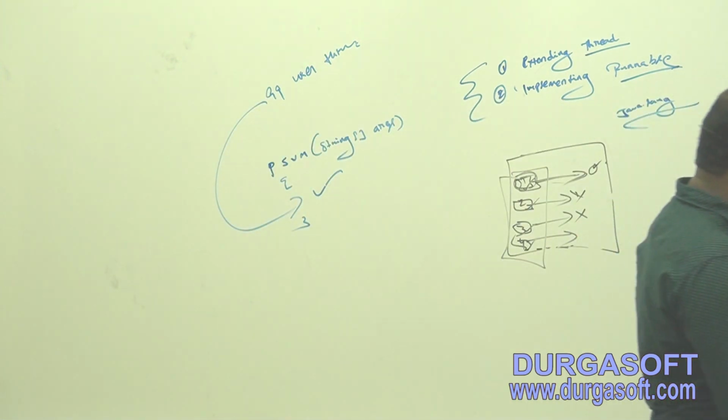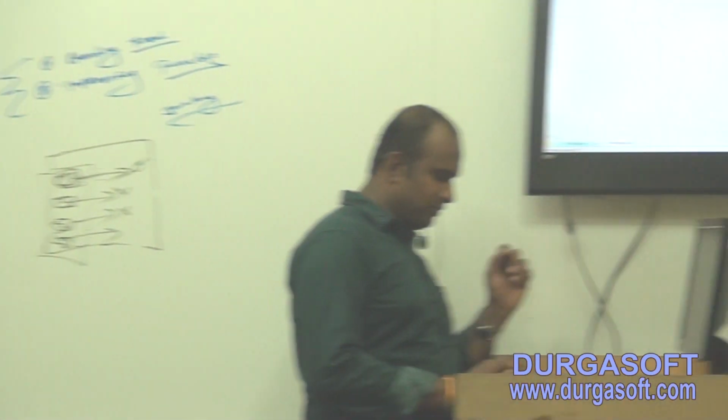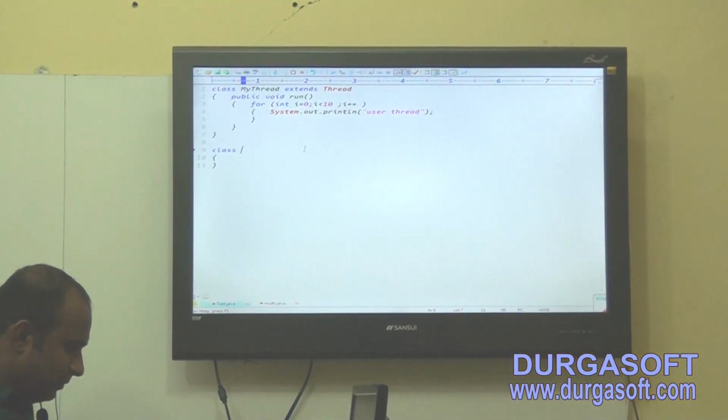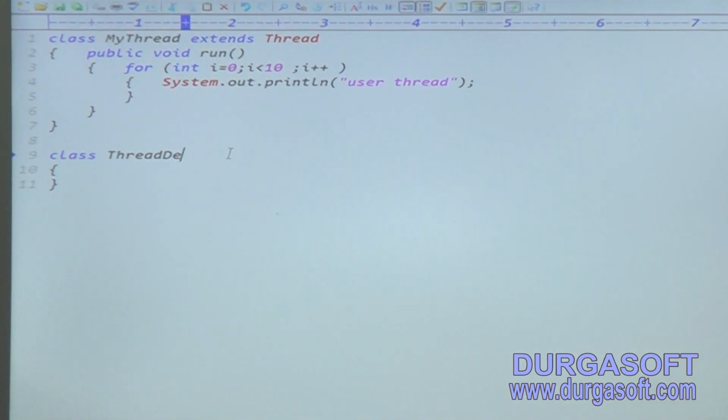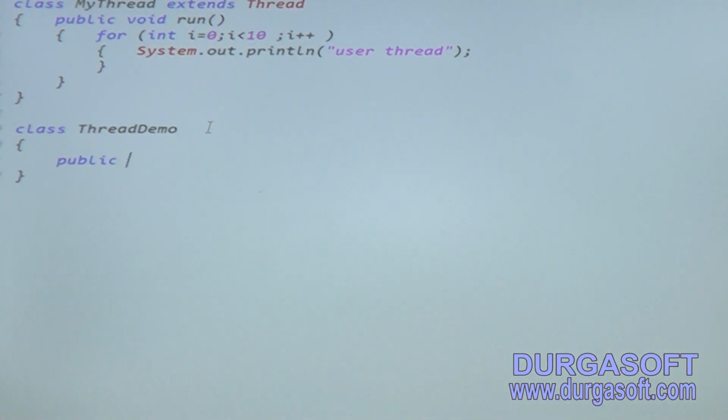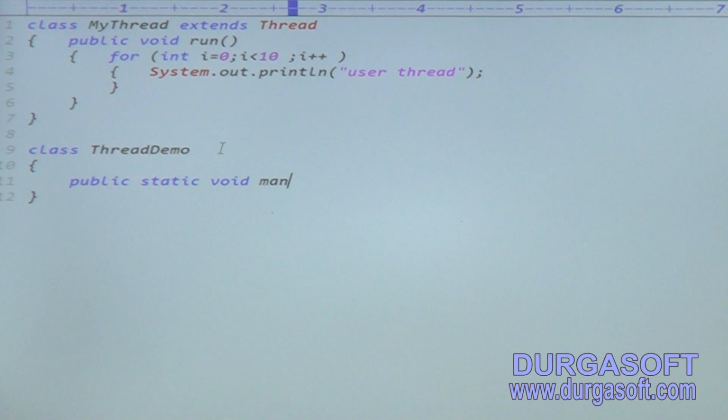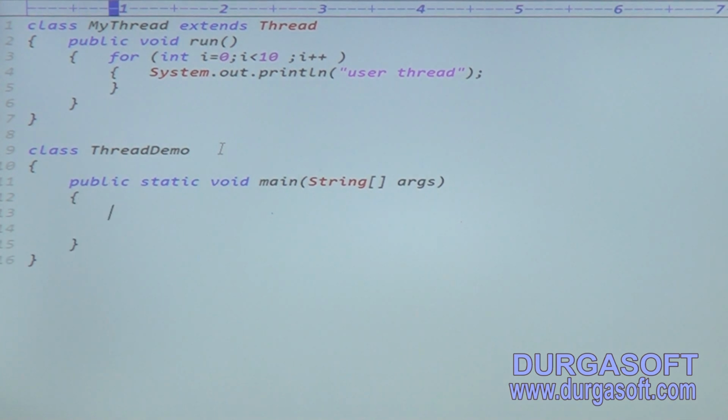Here, you can please check it. This is my user thread. To start that user thread, we must depend on the main thread. This is called the ThreadDemo class. In the ThreadDemo class main method, public static void main, String array args, open brace, closing brace. To start the user defined thread, we must write the code in the main thread. How to instantiate the thread class? MyThread t = new MyThread(); instantiation is completed. Then start the thread by using the start method. Then the user thread is started.